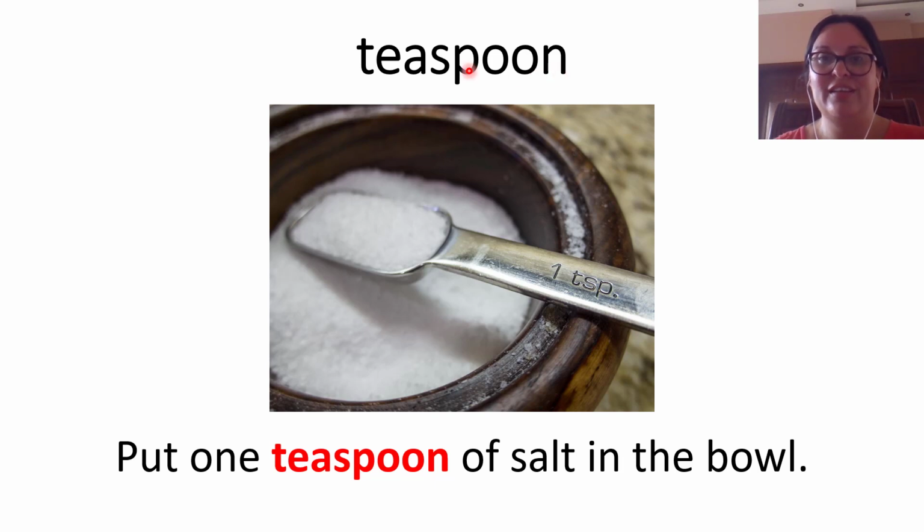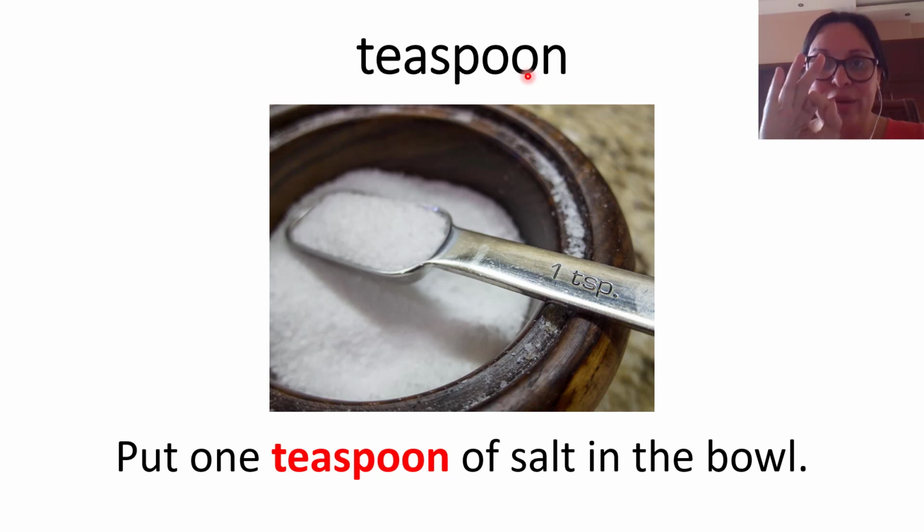Teaspoon. Teaspoon. Here we have what is a teaspoon. It is this one up here. Put 1 teaspoon of salt in the bowl. Have you seen in the kitchen you have many tablespoons, teaspoons. So teaspoons are the little ones.